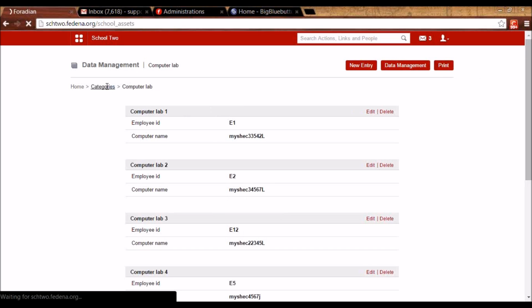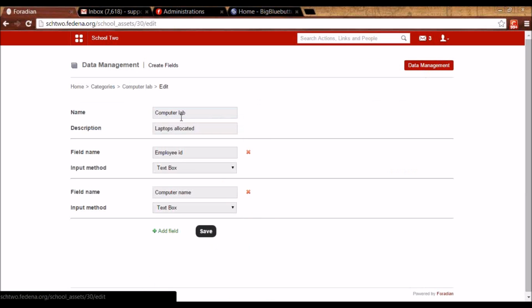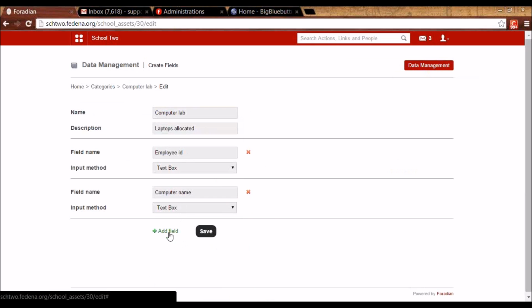So in the same way, I'll just show you how I created this computer lab. You have to click on New, and you will be asked to fill in the name of the category, which is computer lab, any description. And then you have to create fields like I've done, employee ID, which is a text box, computer name, which is a text box. So I can add in fields here.